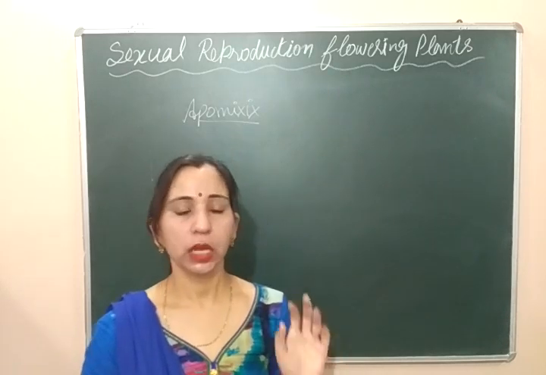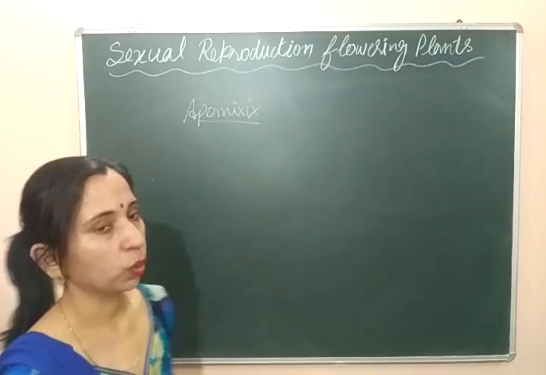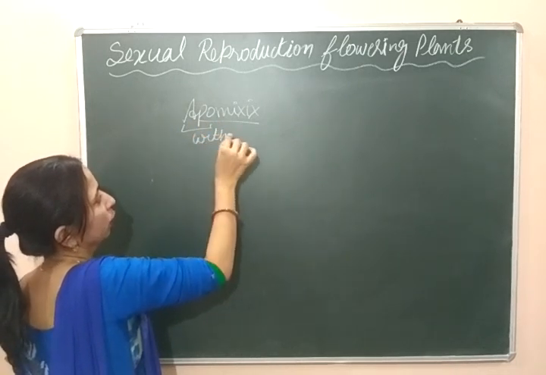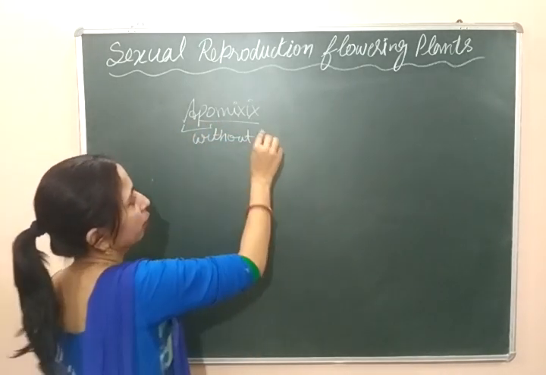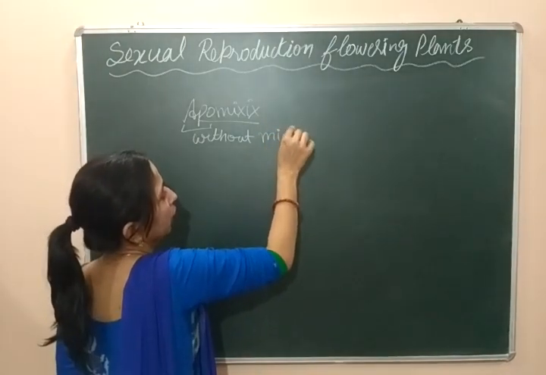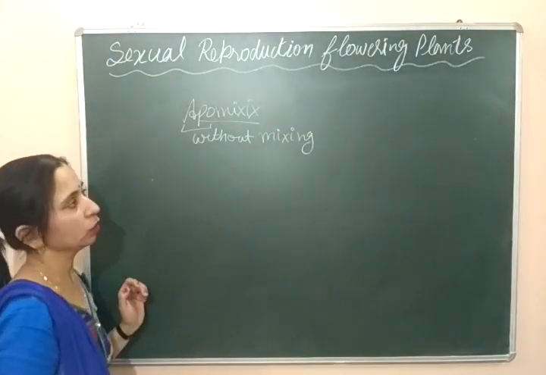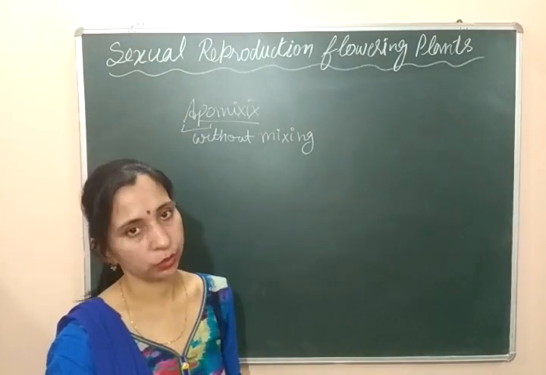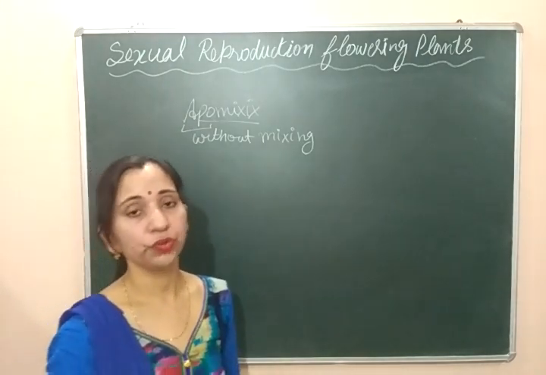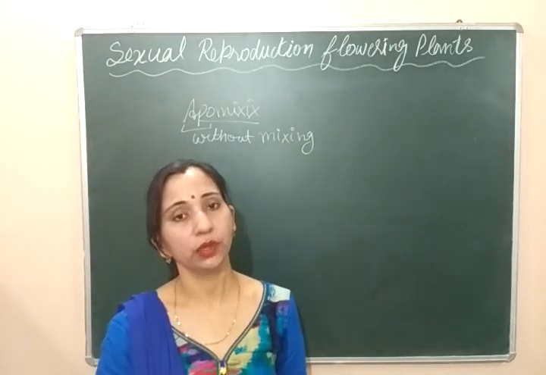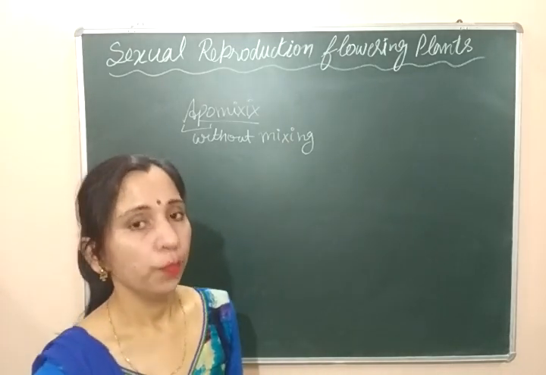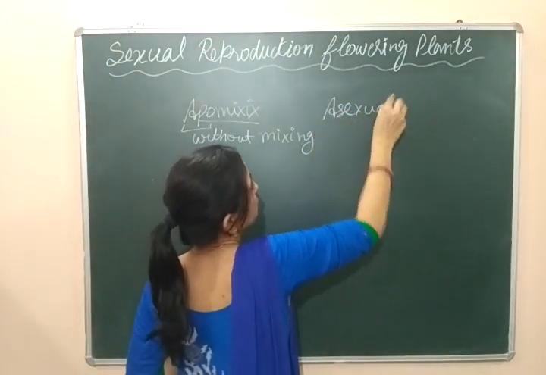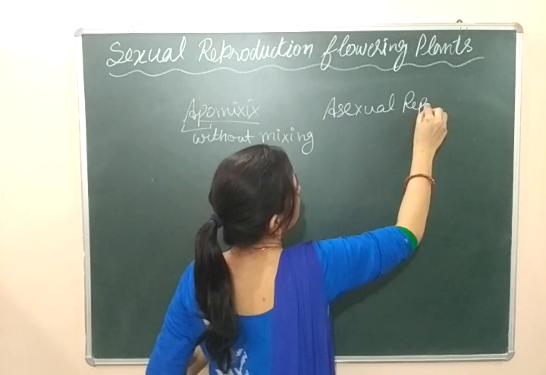Apomixis is a Greek word in which apo means without and mixis means mixing. So what will we call this? This is the process of reproduction in which new embryos get formed without mixing of gametes. Then it is known as apomixis. It's a type of asexual reproduction present in plants.